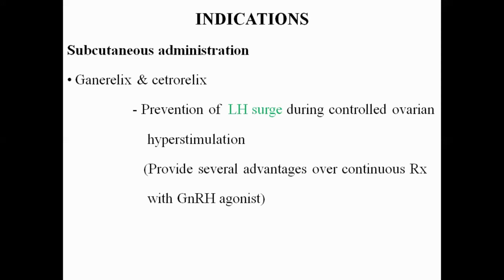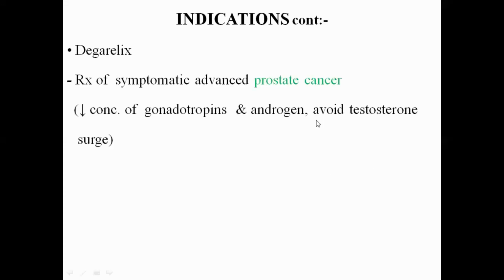Or the maximum physiological action of the luteinizing hormone can be controlled by giving a gonadotropin releasing hormone antagonist. The drugs that can be given for prevention of the luteinizing hormone surge during controlled ovarian hyperstimulation are ganirelix and cetrorelix. Another indication is for degarelix, which is used for the treatment of